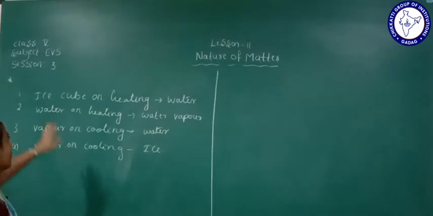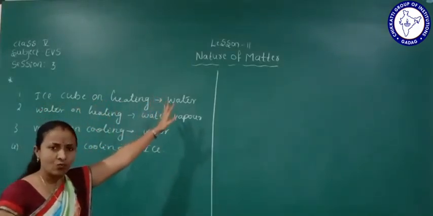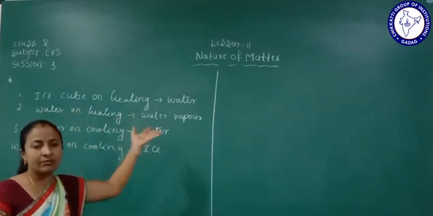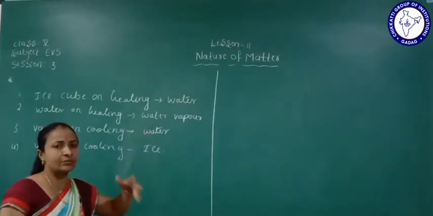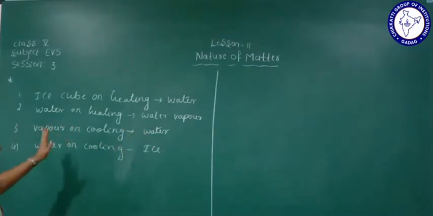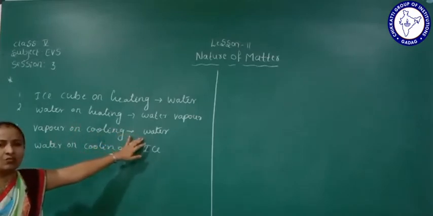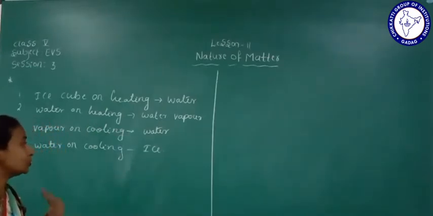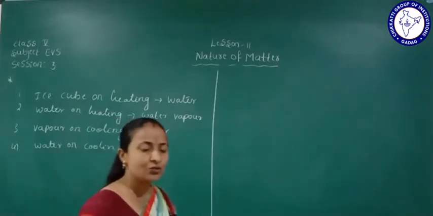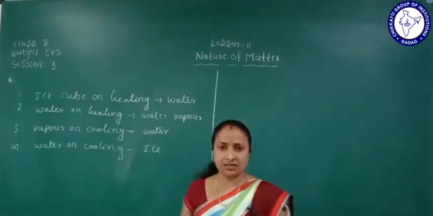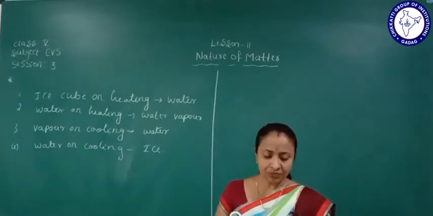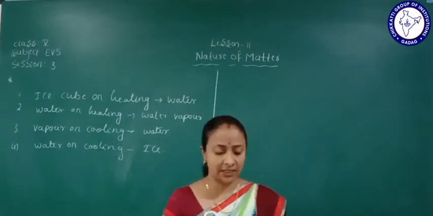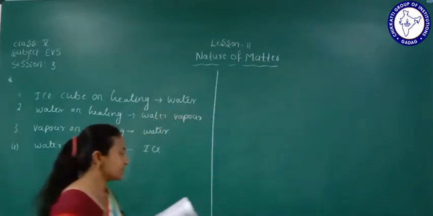Okay, understood? When an ice cube is heated, it will become water. When we heat water, it will vaporize. When vapor is cooled, it will become water. When water is cooled, it will become ice. Understood how the states of matter change? Matter changes its state from one form to another due to heat. This we call change in states of substances.